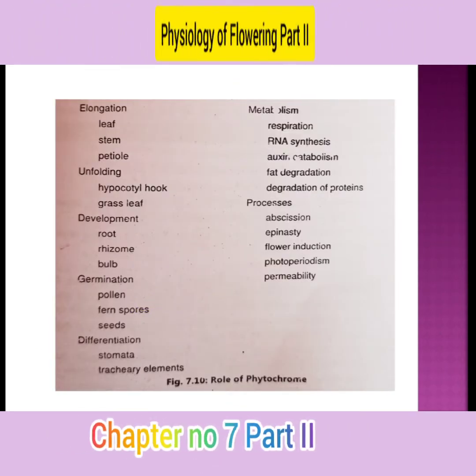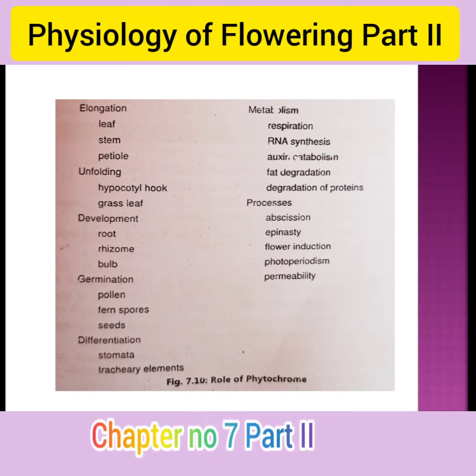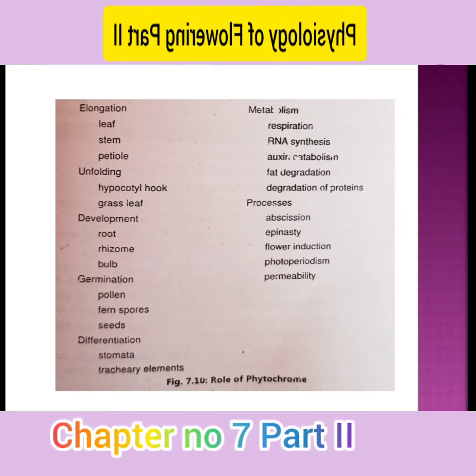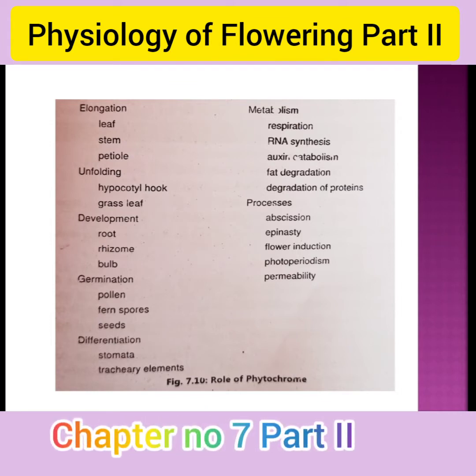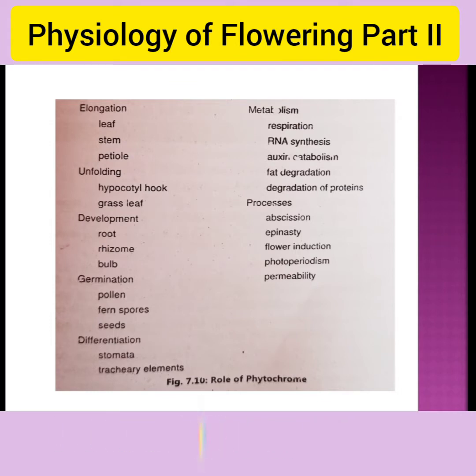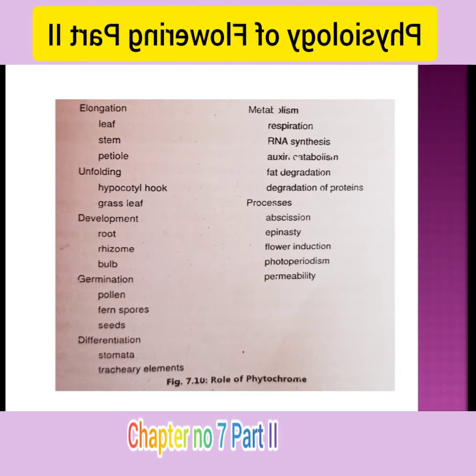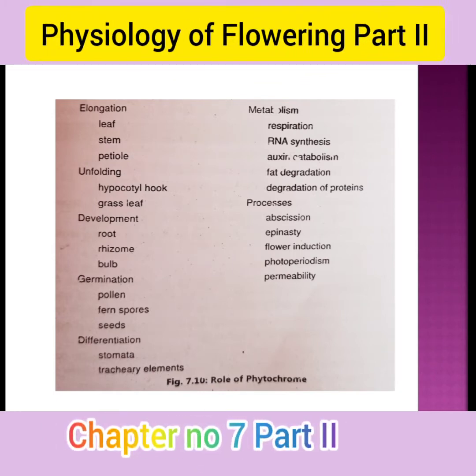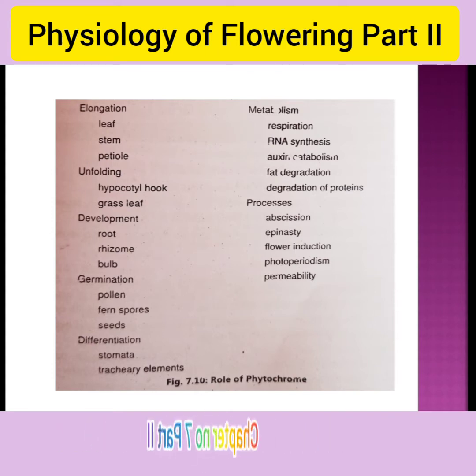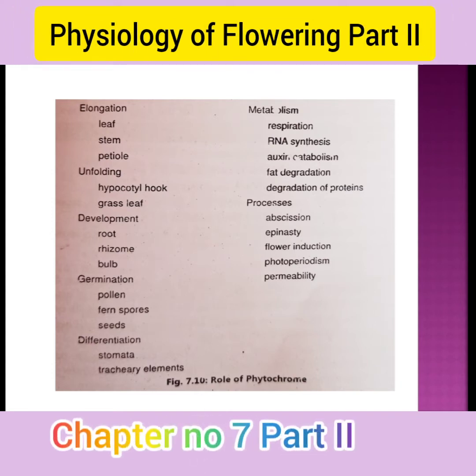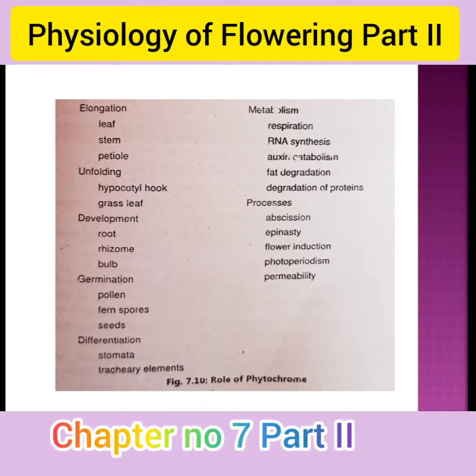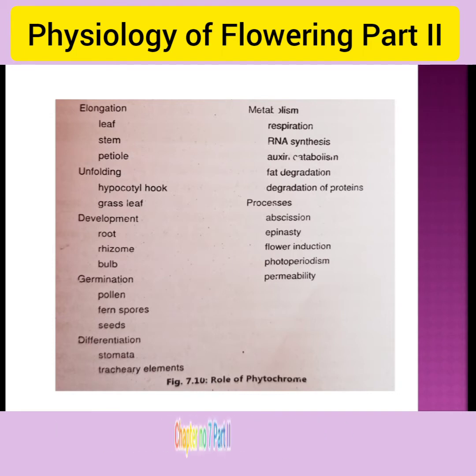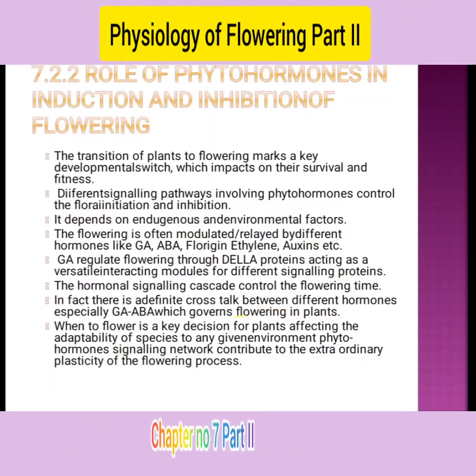Let's see the role of phytochromes in elongation, unfolding, development, germination, differentiation, and metabolism. Phytochromes play an important role in leaf elongation, stem elongation, petiole elongation, hypocotyl hook, grass leaf, root, rhizome, bulb, pollen, fern spore, seed, stomata, and tracheary elements. These are some areas in a plant where phytochromes are important.